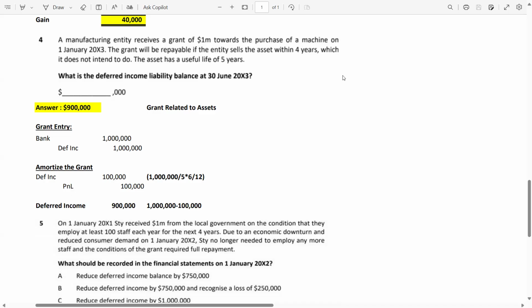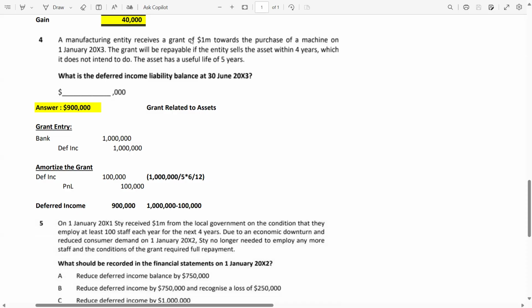Okay, let's solve two questions for your better clarity. Question number 4: a manufacturing entity receives a grant of 1 million towards the purchase of a machine on 1st January 2003. The grant will be repayable. Repayable means the payment will be made if there is a condition.